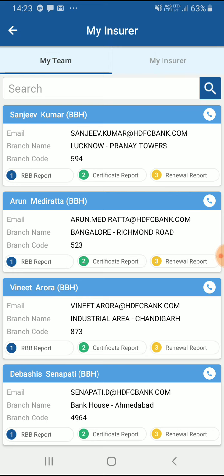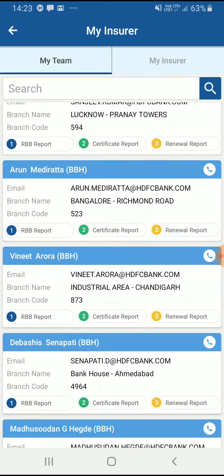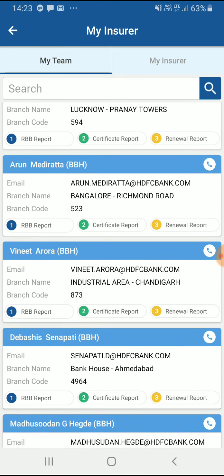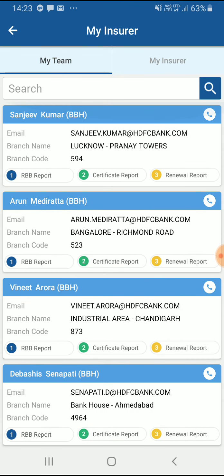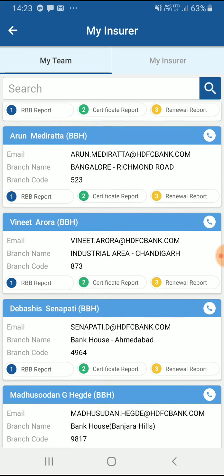I see all the BBHs, the 11 BBHs of my bank under me. Their name, their designation, their branch name, their branch code. There is an option to call them. I can view them all under one screen.